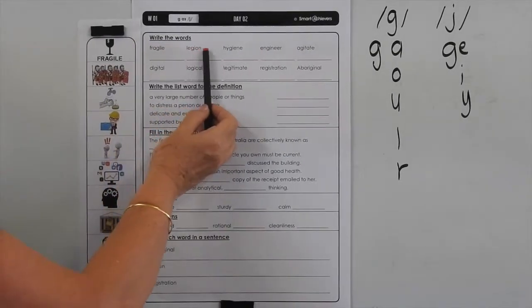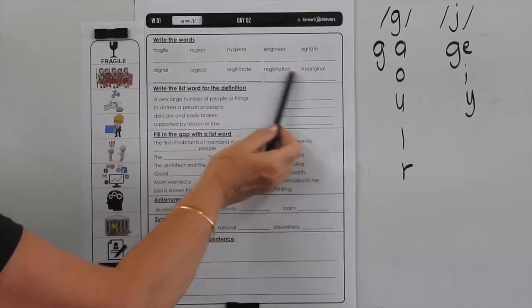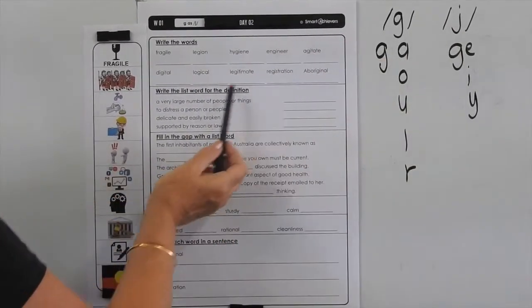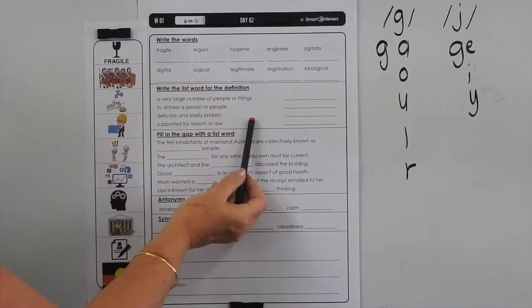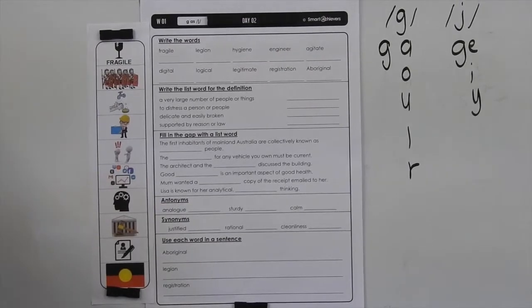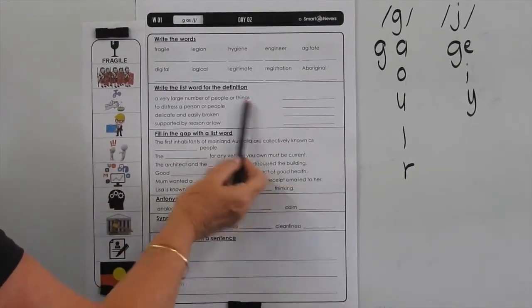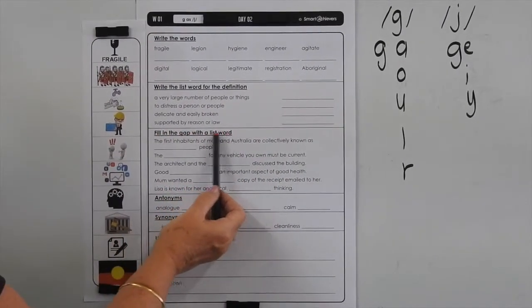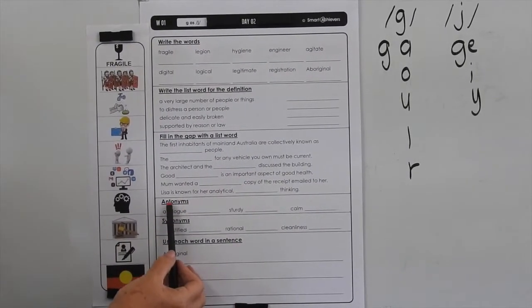Go through with your highlighter before you start and highlight the GI in each of these words, because you know that's going to be forcing the G into making it soft sound J. Now down here, write the list word for the definition. We went through the definitions yesterday on the day 1 video, so if you're unsure of what the word might be for the definition given, then go back and have a listen. Fill in the gap with the list word. Once again, if you're confused, go back and listen to your day 1 video.